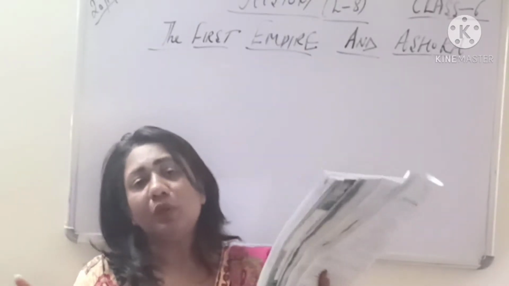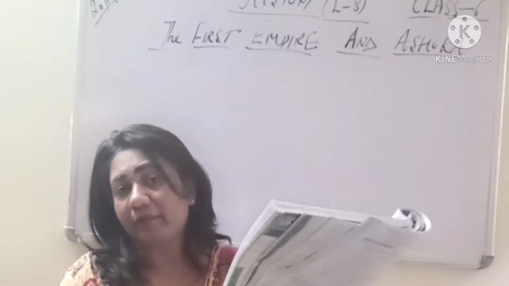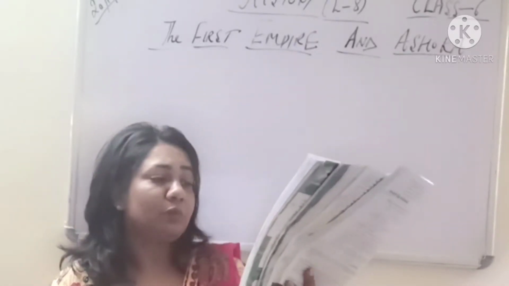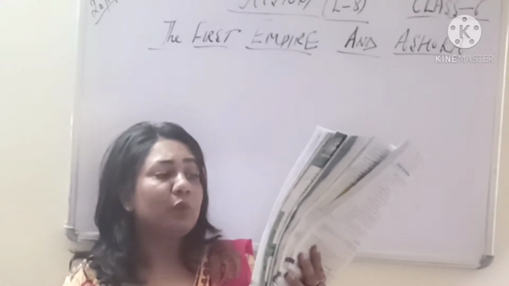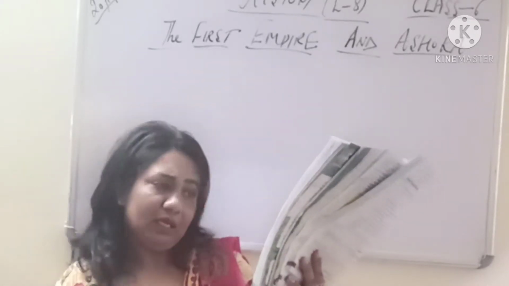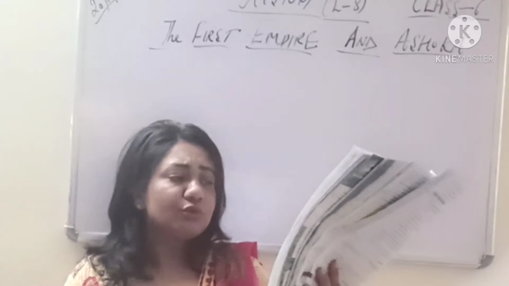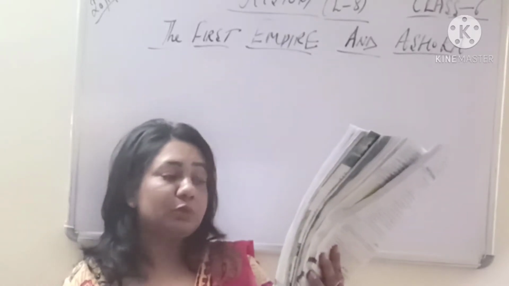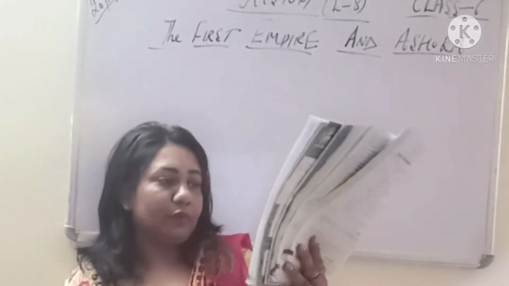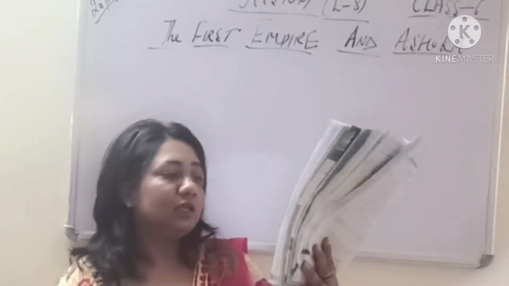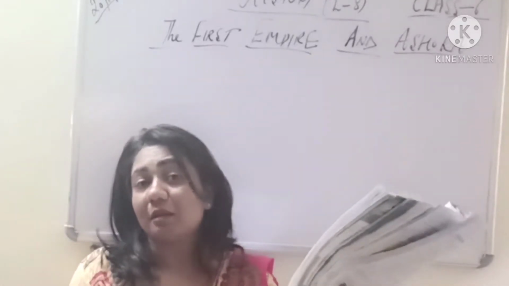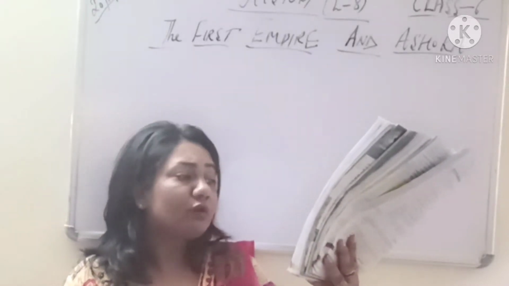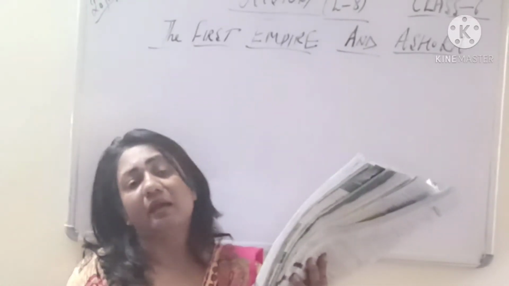Then coming to the individual life of these Mauryan rulers. Number 1, we have Chandragupta Maurya. He reigned, please underline, period can be asked, from 321 to 297 BCE. The first ruler of the Mauryan dynasty was Chandragupta Maurya. Who was Chandragupta Maurya? First ruler of the Mauryan dynasty. He built an empire, and he expanded his empire to Bihar, parts of Odisha, central India and Bengal.